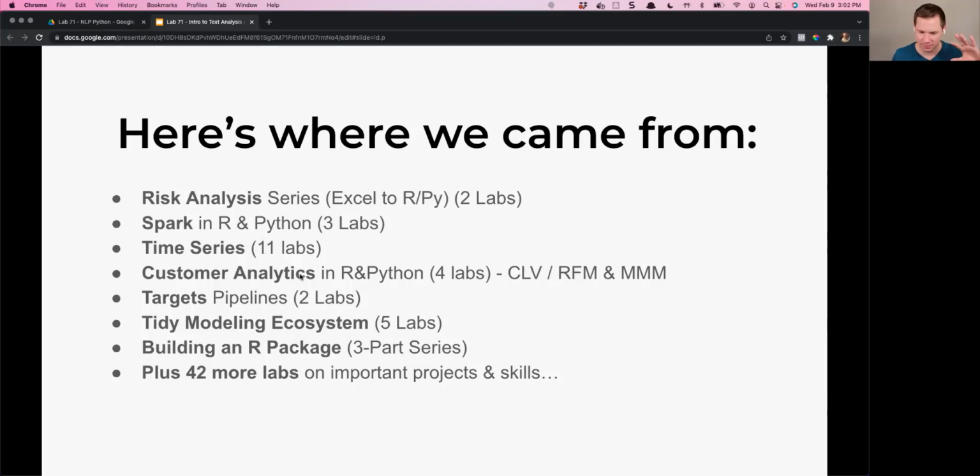Customer analytics, we're not going to do that because we just did customer lifetime value, RFM analysis, and market mix modeling labs. So we've got 4 of those labs. So we're not going to do those here in 2022. Targets, we did it last year, so we're leaving that last year. Tidy modeling ecosystem, we did that last year. So we're leaving it back there. And then building an R package, we're leaving that back there. That didn't come up, but we're leaving it back there.